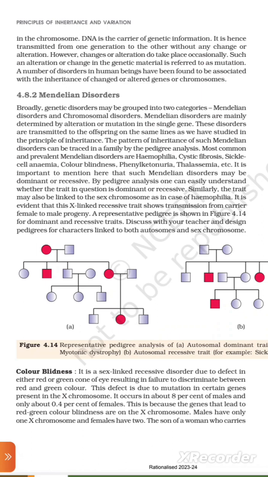It is important to mention here that such Mendelian disorders may be dominant or recessive. By pedigree analysis, one can easily understand whether the trait in question is dominant or recessive. Similarly, the trait may also be linked to the X chromosome. As in the case of hemophilia, it is evident that the X-linked recessive trait shows transmission from carrier female to male progeny. A representative pedigree is shown in figure 4.14, pedigree for characters linked to both autosome and sex chromosomes.